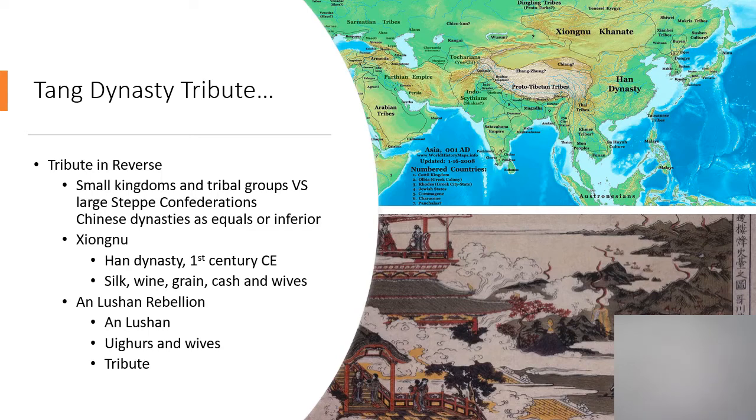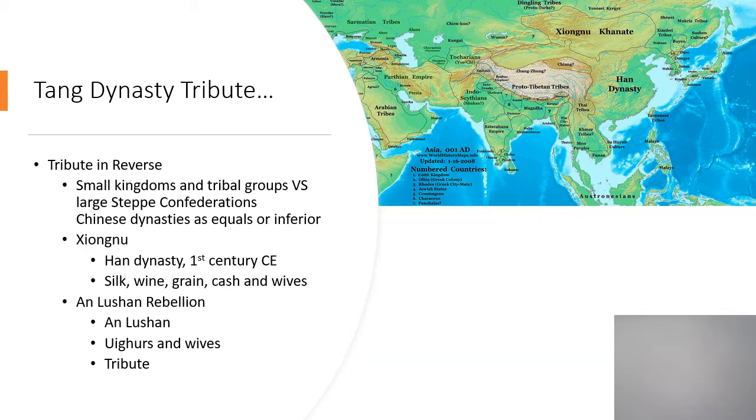One of the other ones, the Anlushan Rebellion, takes place with the Emperor Xuanzong, which I'm sure, again, I'm butchering, who was described by your textbook, by Strayer, as a really ineffective ruler, right? Somebody that spent a lot of time with his concubines and not a lot of time ruling. An Lushan is the name of a rebel military commander that attempted to overthrow the Tang Dynasty with the help of 100,000 veteran soldiers loyal to him.